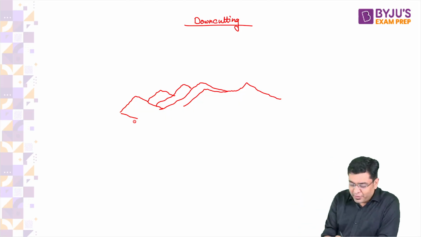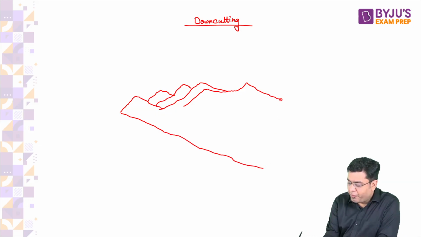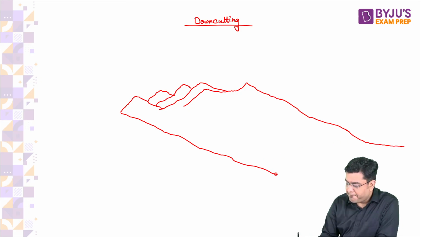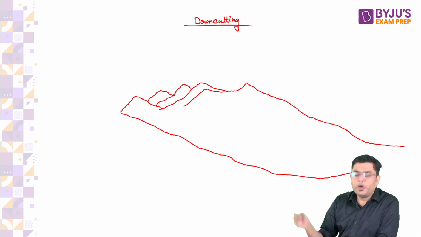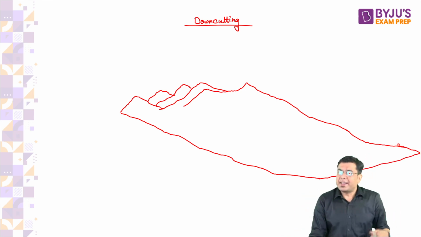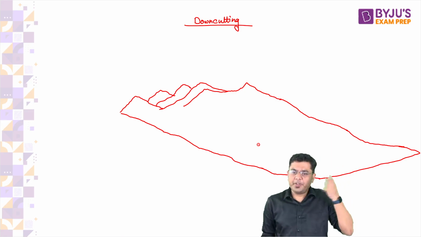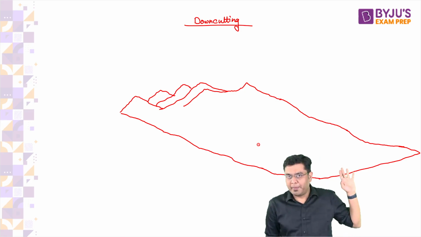So basically, it will have a kind of slope. Let's suppose this region will have a slope before forming a plain region. This region of slope can extend for hundreds of kilometers, even thousands of kilometers for that matter.